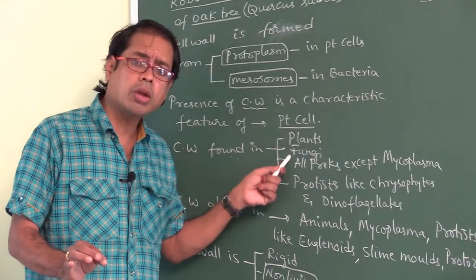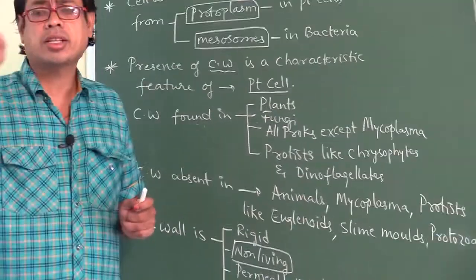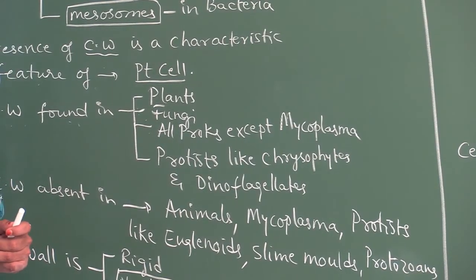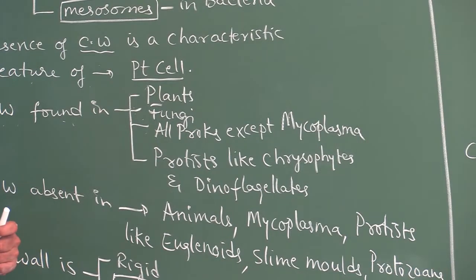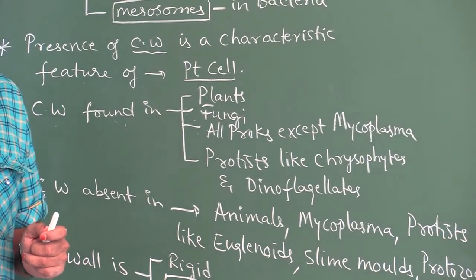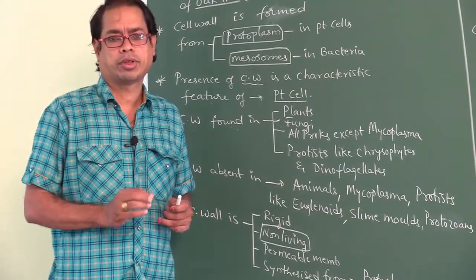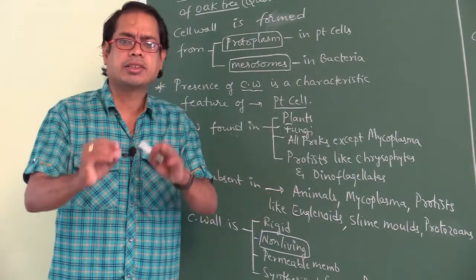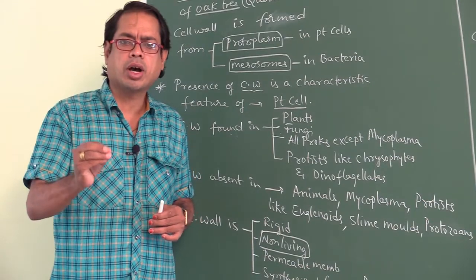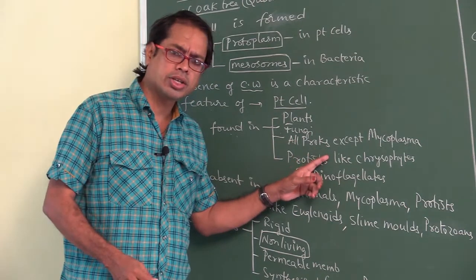fungi, all prokaryotes except mycoplasma. Archaebacteria contain a cell wall made up of pseudomurein. Bacteria, that is eubacteria, are of 2 types: bacteria and cyanobacteria. In both bacteria and cyanobacteria, the cell wall is made up of peptidoglycan. In mycoplasma, the cell wall is absent. In actinomycetes, the cell wall is made up of mycolic acid.